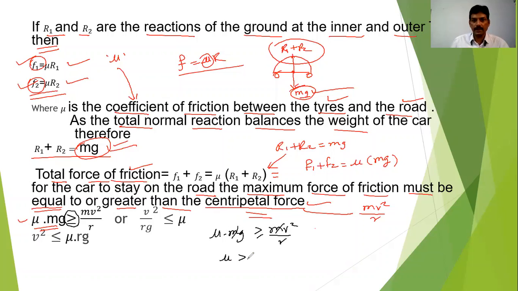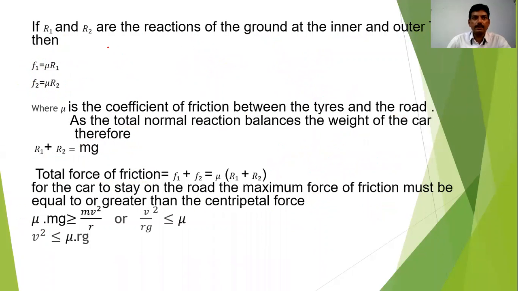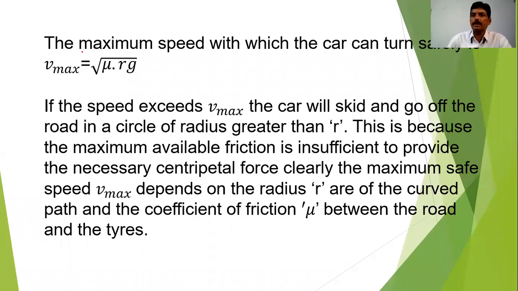So mu g is greater than or equal to v square upon r, or I can write v square is less than or equal to mu into rg, or v square is equal to mu rg. So from this one, I have written the value of the velocity, that is v square is equal to mu into rg here. So the next point, the maximum speed.